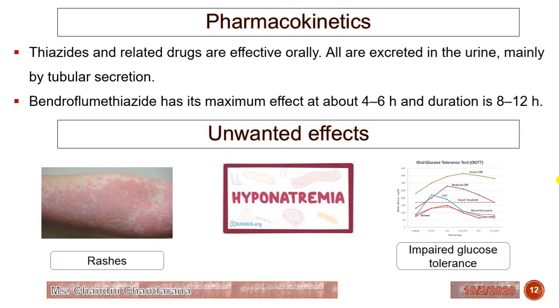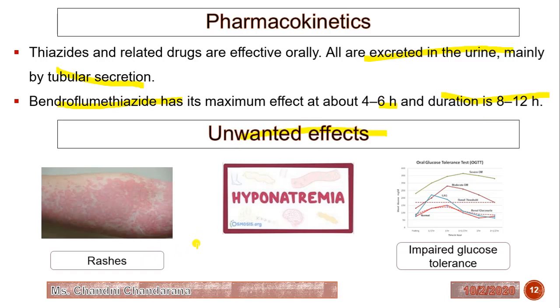Now we will see the pharmacokinetics of thiazide diuretics. Thiazide and related drugs are effective orally. Drugs can be excreted in urine mainly by tubular secretion. Bendroflumethiazide has a maximum effect at about 4 to 6 hours, but the duration of action is 8 to 12 hours. Now we will see what the unwanted effects are.